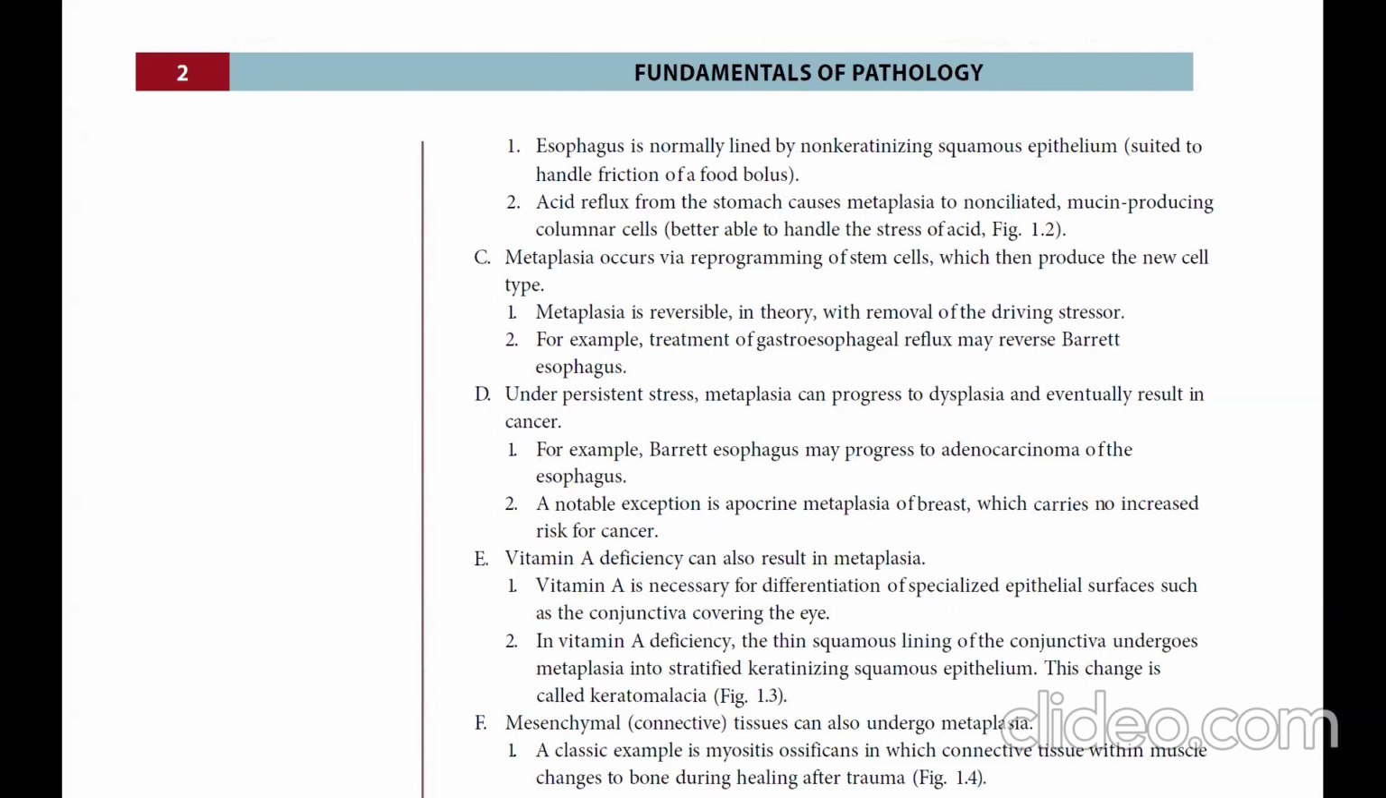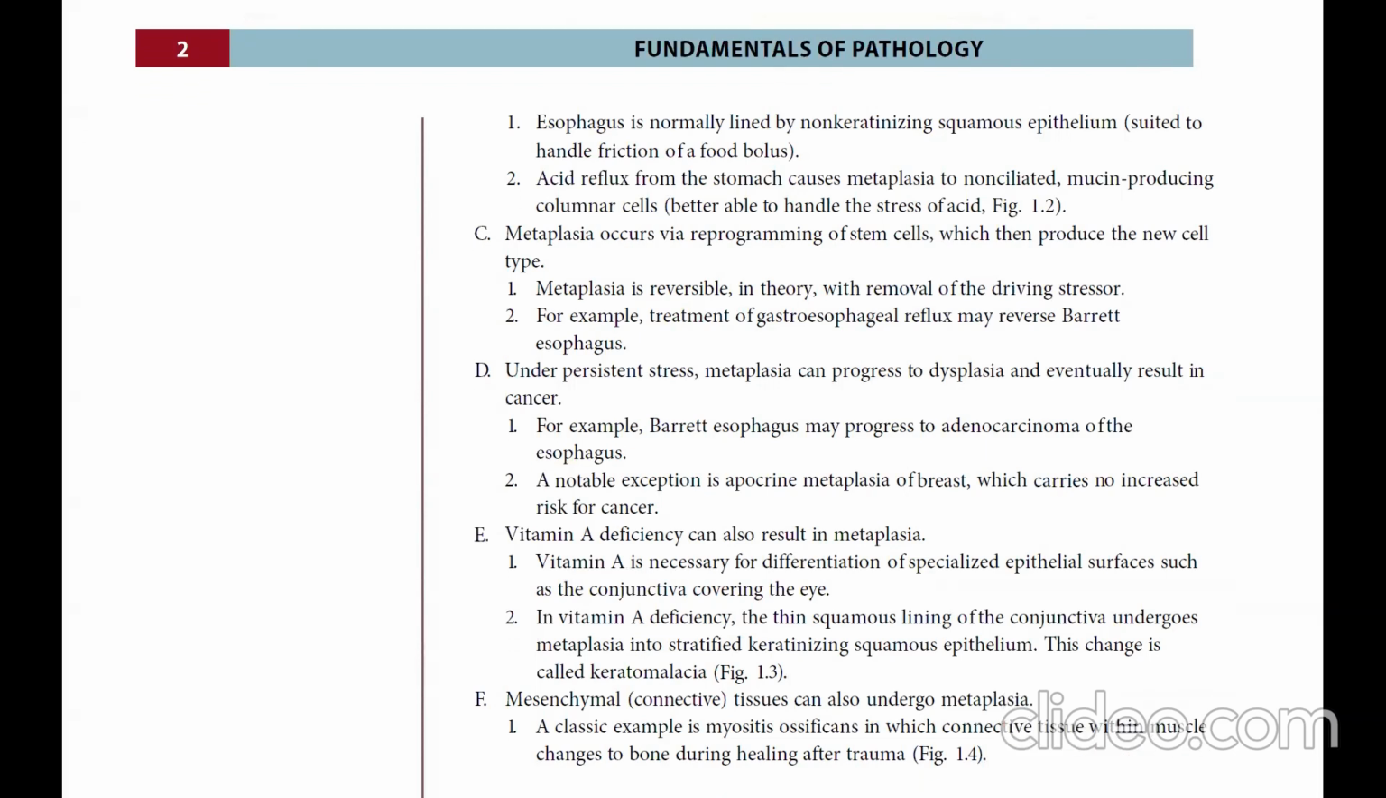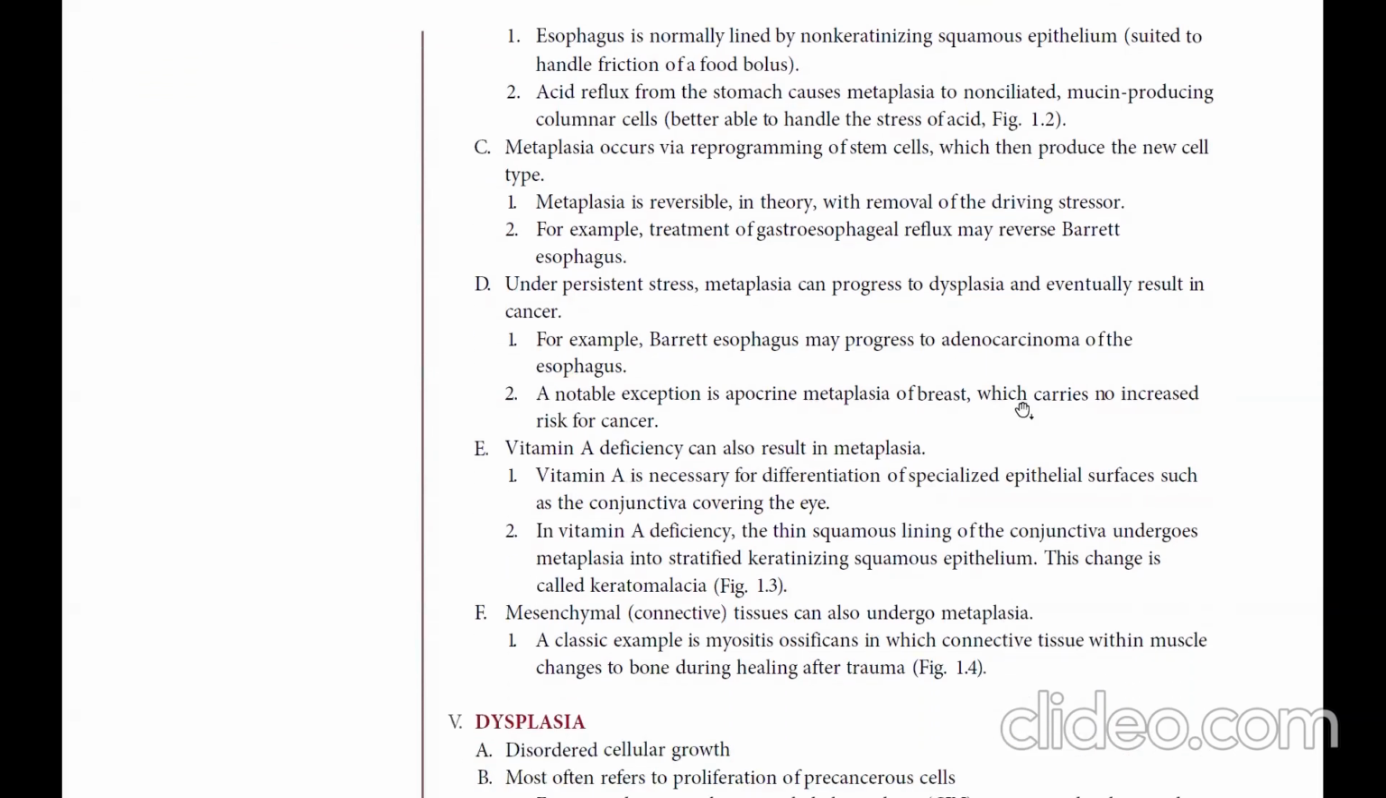Metaplasia is reversible in theory with removal of the driving stressor. For example, treatment of gastroesophageal reflux may reverse Barrett esophagus. Under persistent stress, metaplasia can progress to dysplasia and eventually result in cancer. For example, Barrett esophagus may progress to adenocarcinoma of the esophagus. A notable exception is apocrine metaplasia of the breast, which carries no increased risk for cancer.